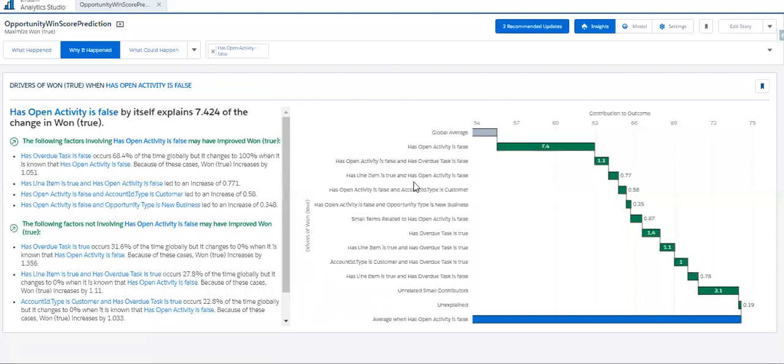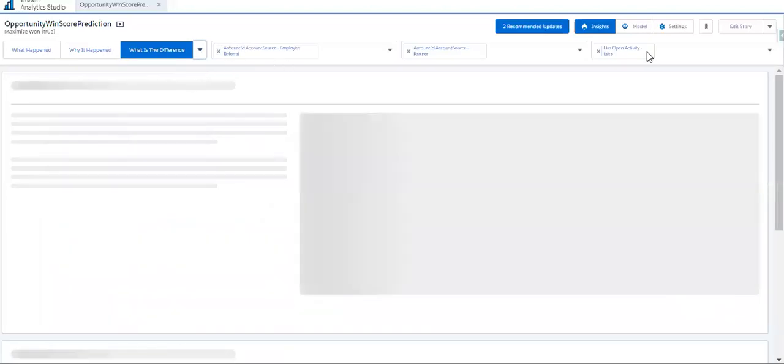So this is how we can see a deep level view of how an explanatory variable affected our outcome variable. So next, let's see the why, what is the difference insights.